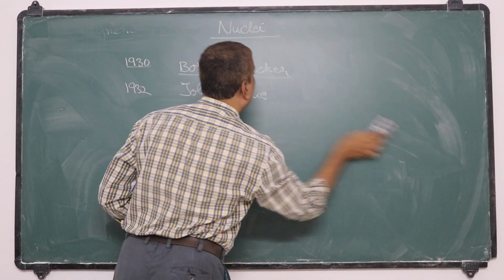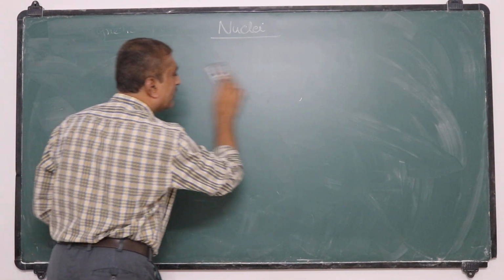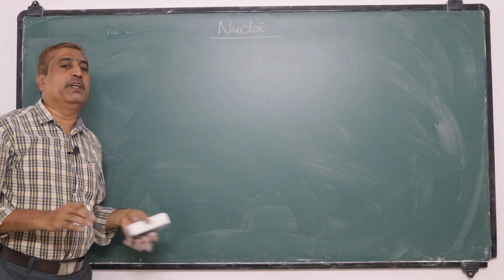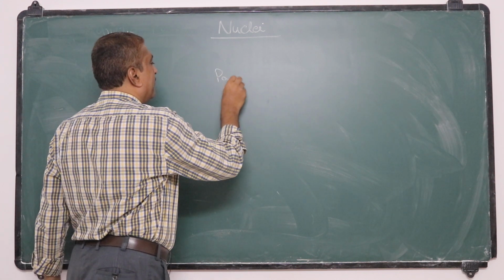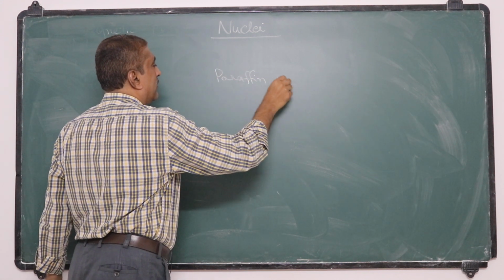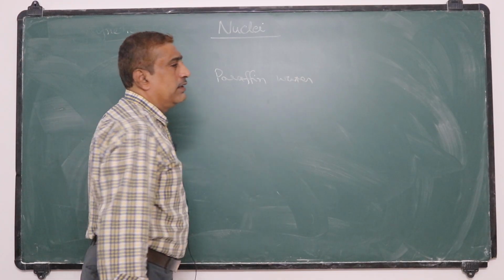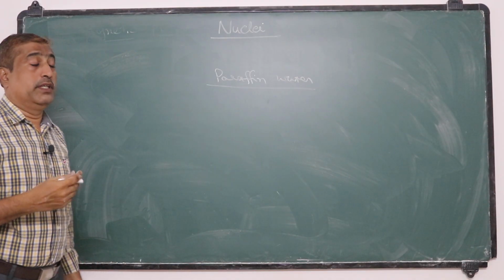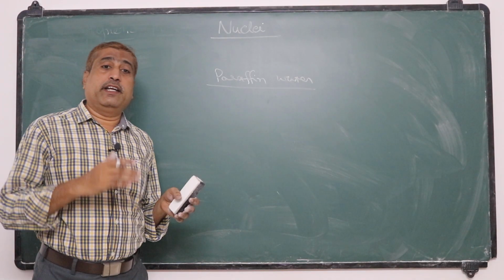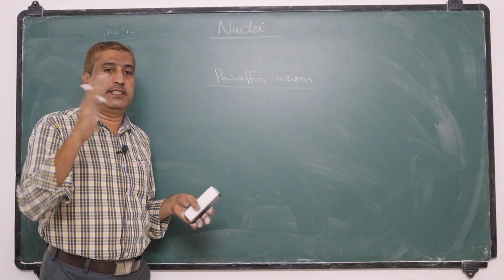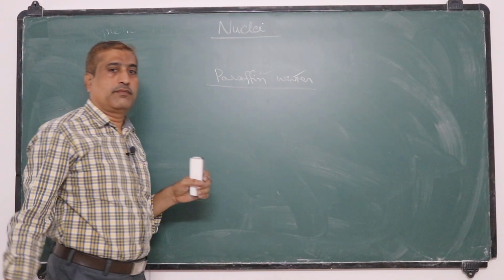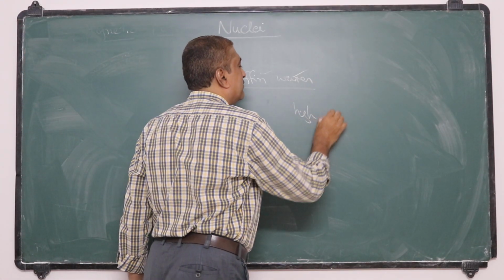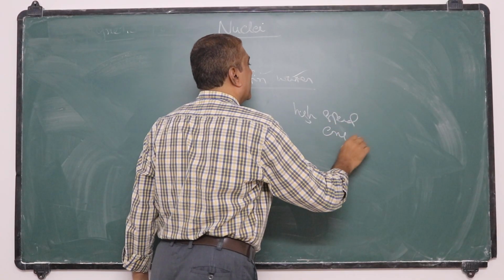They observed that when these radiations are allowed to pass through hydrogen-abundant materials, or hydrogenous materials like paraffin wax, these radiations knock out protons from these materials. As a result, high speed protons are emitted from these materials.